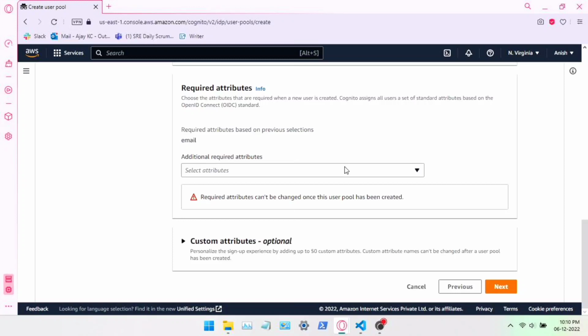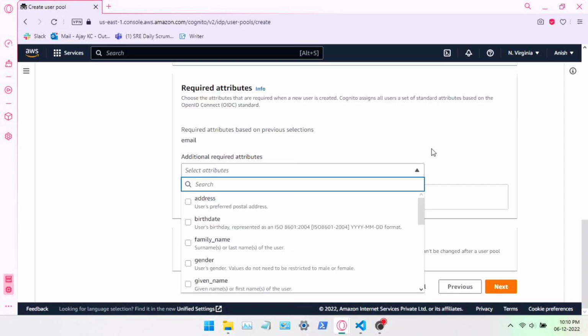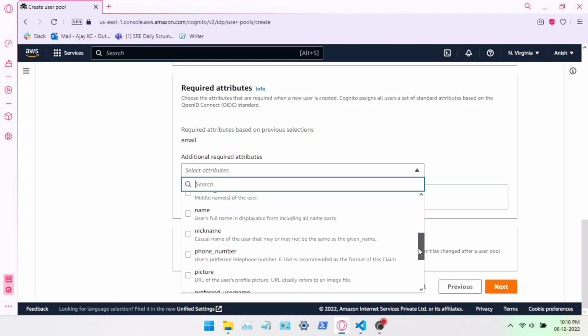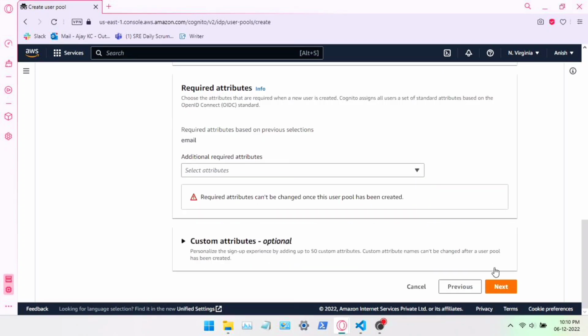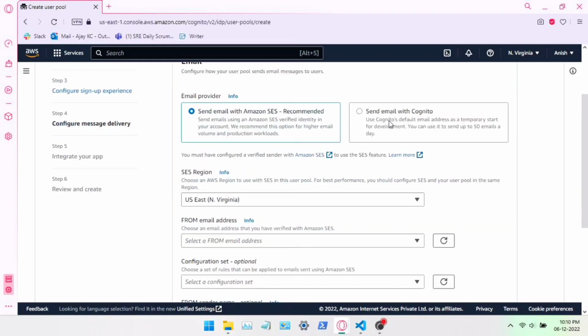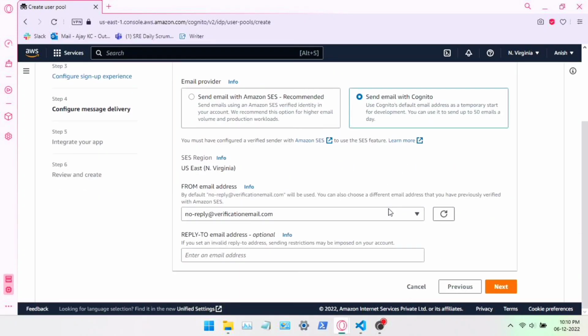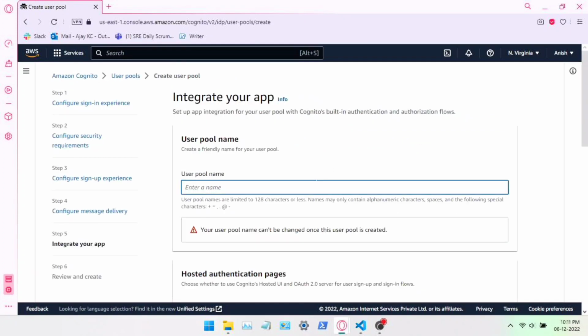I'm not going to select anything, but you can select according to your app, which information you need from the user at sign up. For the demo app, I'm going to send email with Cognito. I'm going to name the user pool test user 121.